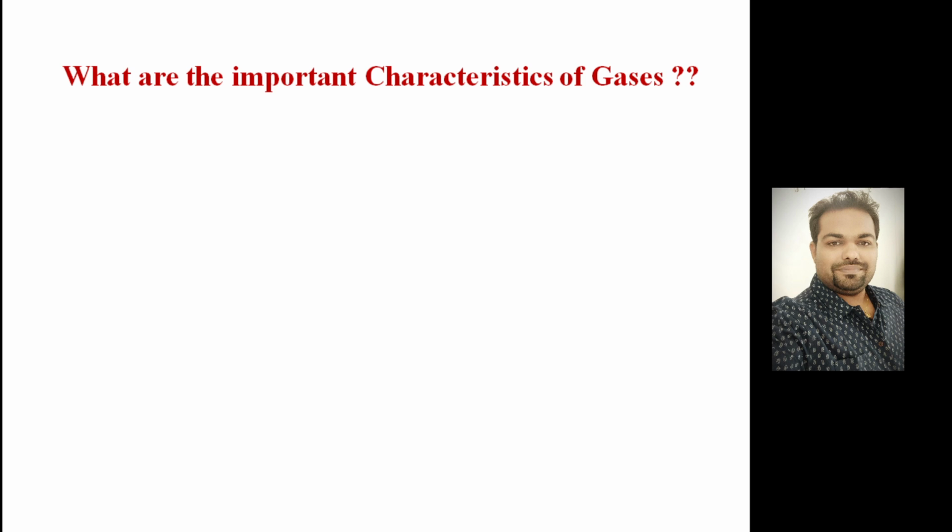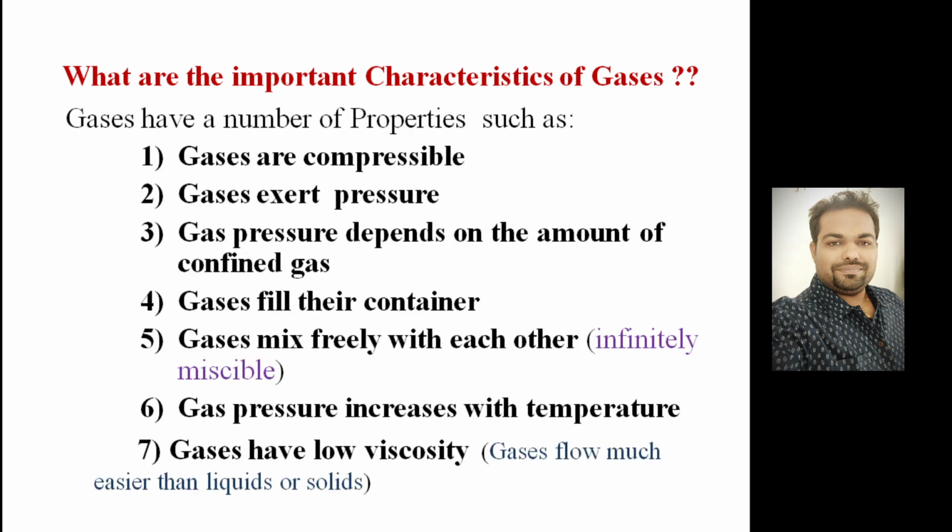What are the properties of gases, right? How will you say this is a gas and this is a liquid? First thing, gases are compressible. They are highly compressible. Second, gases always exert pressure. Gas pressure depends on the amount of confined gas, where you are filling that gas in those container surfaces, right? Gas will exert the pressure. And as we know, gases do not have definite volume and shape, so wherever you fill it, it will take the entire shape of that container, right?